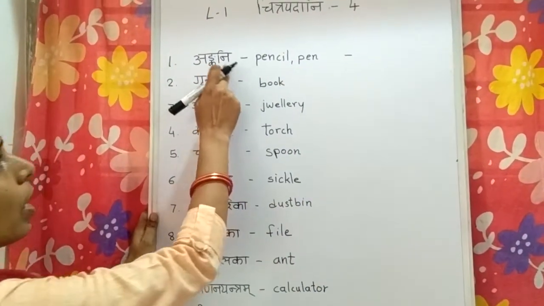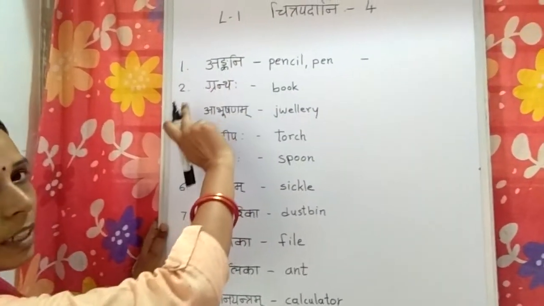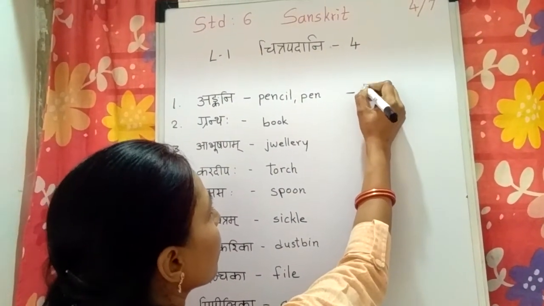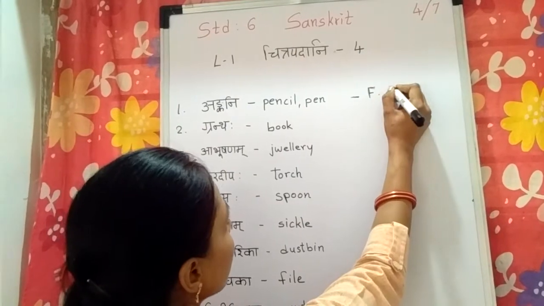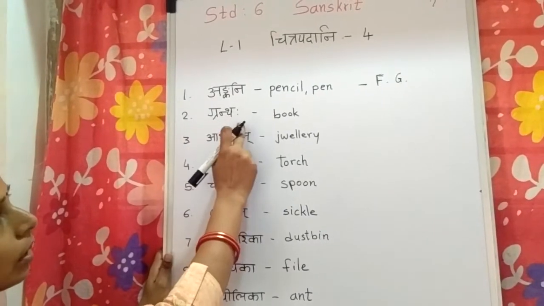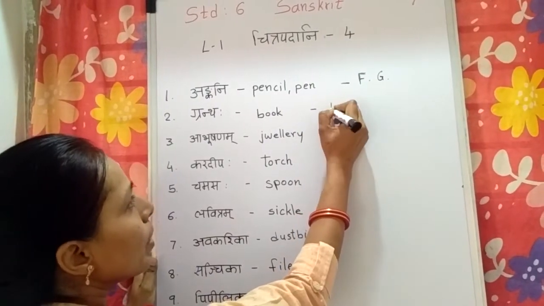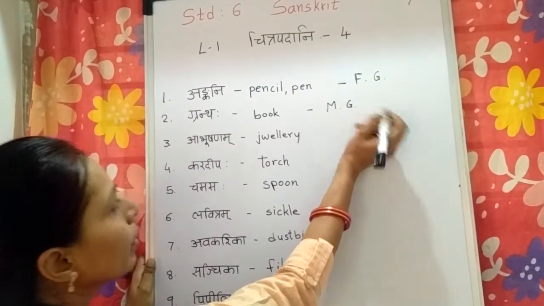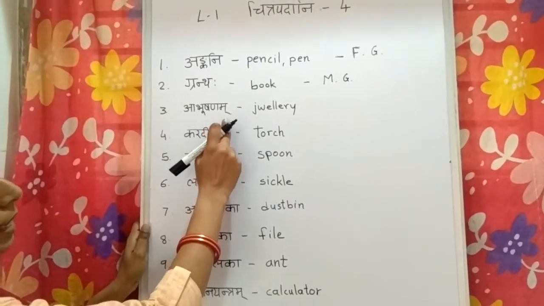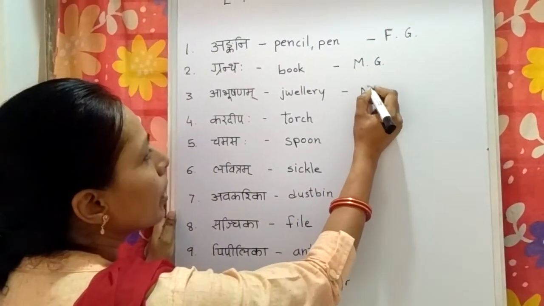Okay. The first word Ankani. It's ending with the vowel e. So it is which gender? Feminine gender. Okay. Granthah, ending with a and also visarg at the end. So it is masculine gender. Okay. Abhushanam. It ends with halant ma. It is neuter gender.